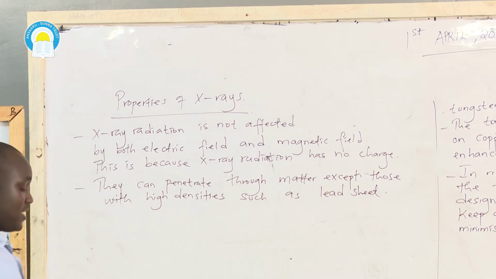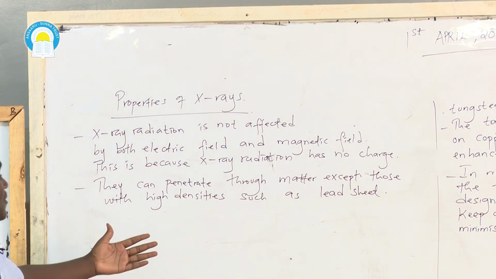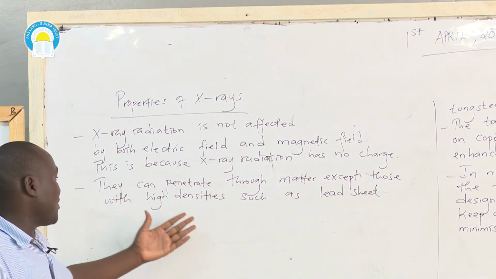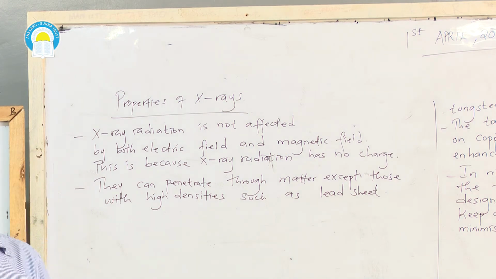Yes, lead is a type of metal with very high density. So X-ray radiation can penetrate through other matter. But when it comes to materials with high densities, such as lead sheet, they are not able to penetrate.